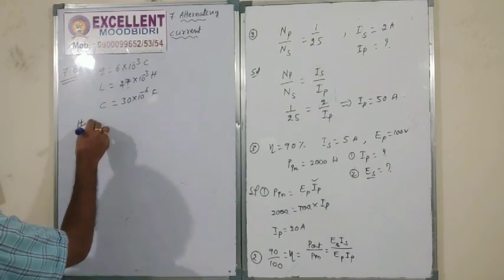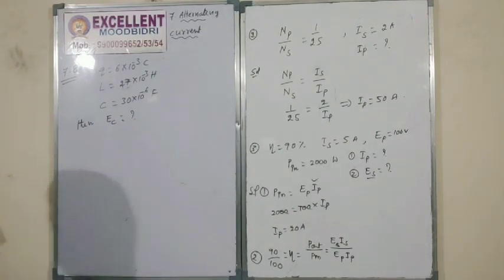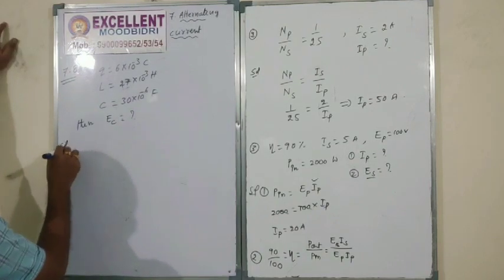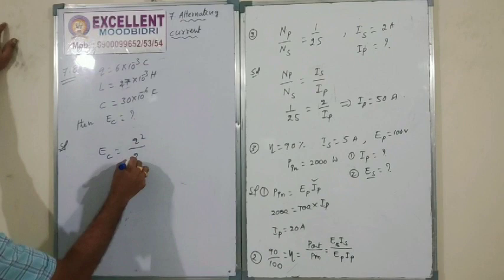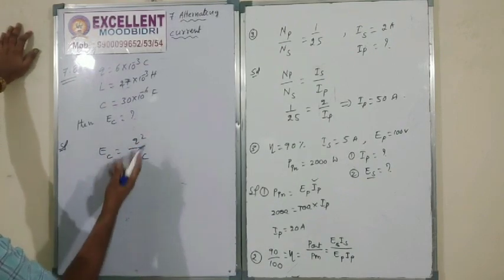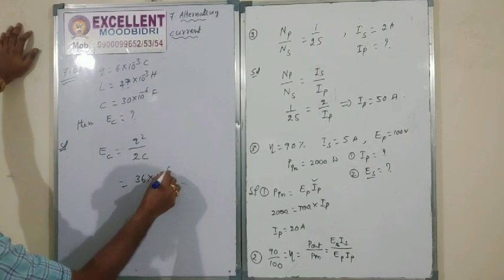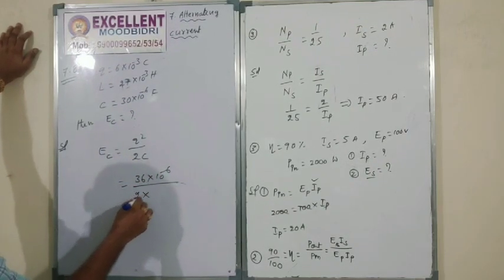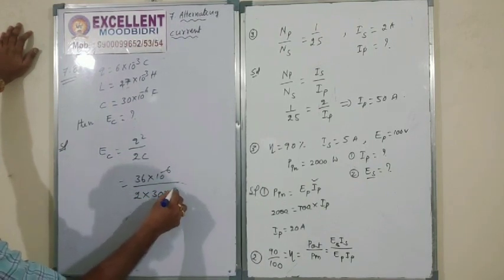Then EC is equal to what? EC is the energy stored in the capacitor. What is the formula? EC is equal to Q square by 2C, right? Therefore, Q square is 36 into 10 power minus 6, divided by 2 into C. C value is 30 into 10 power minus 6.